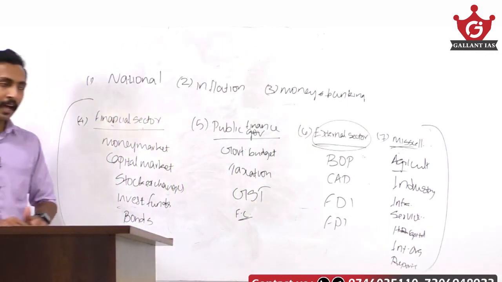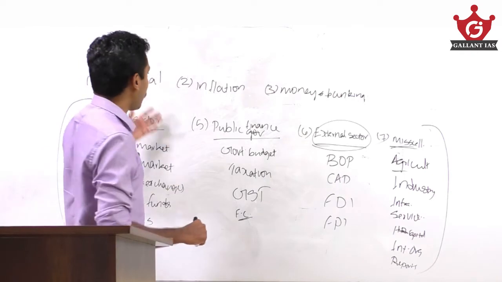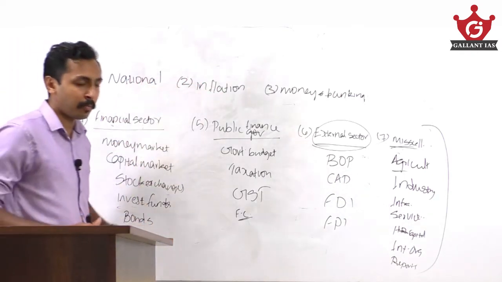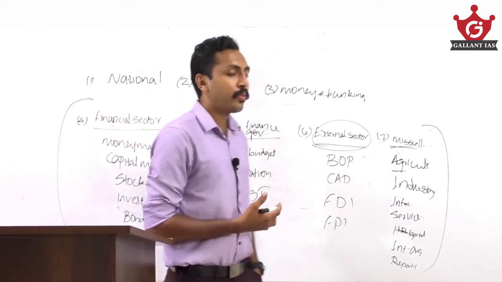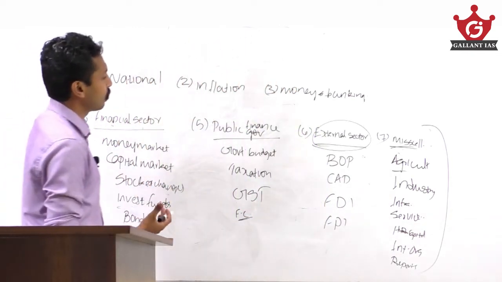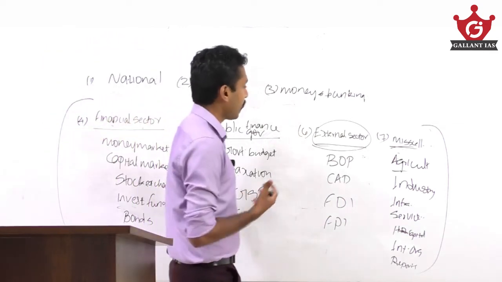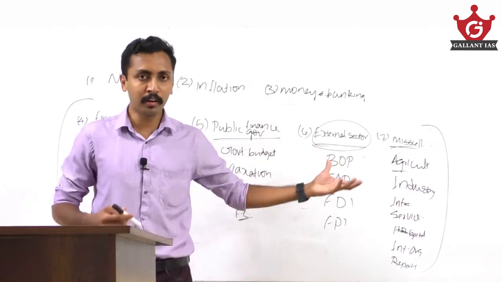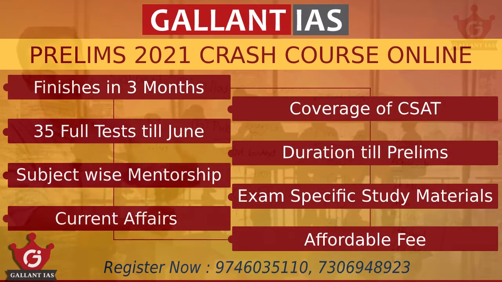So this will be the syllabus for the last test, and there is growing importance. Before 2-3 years back, the majority of questions were asked from the basic units like national income, inflation, money and banking. For the last 5 or 6 years, there is growing importance for areas that include financial sector, public finance, external sector, and miscellaneous subjects, more importantly infrastructure, agriculture, industry. So you need to cover all these topics.